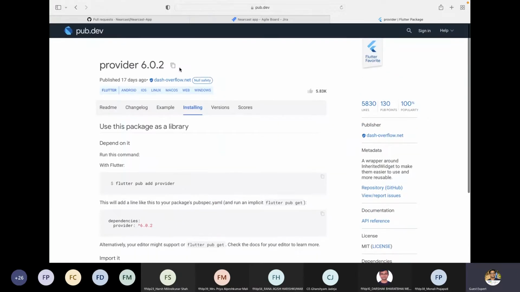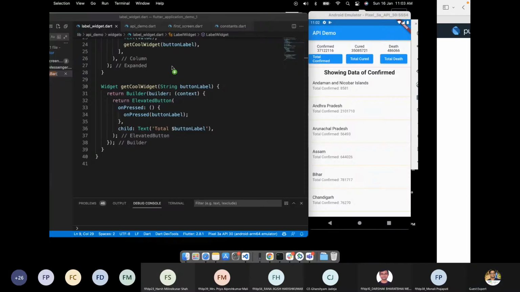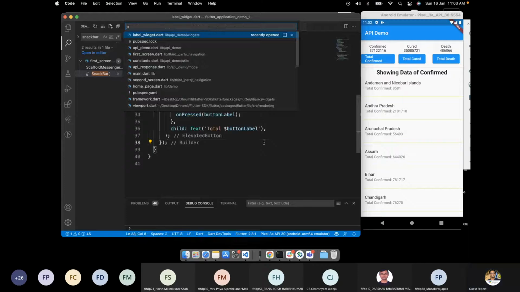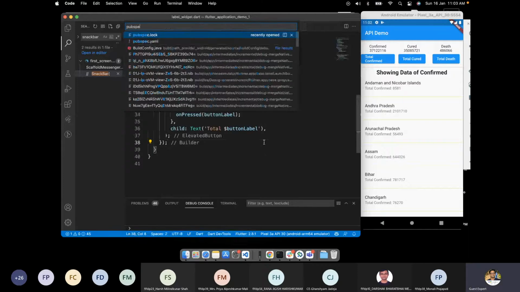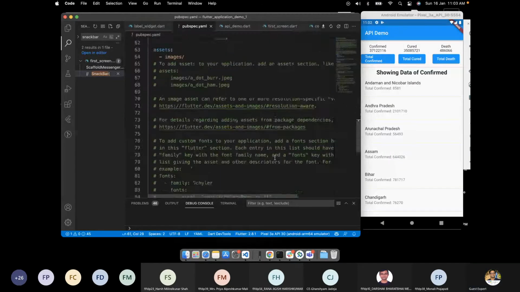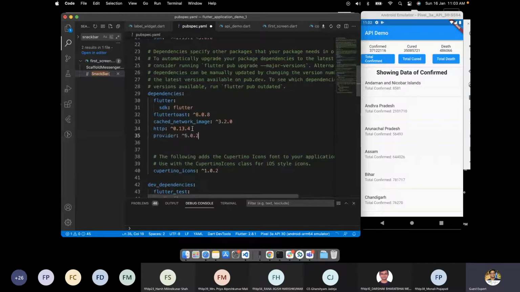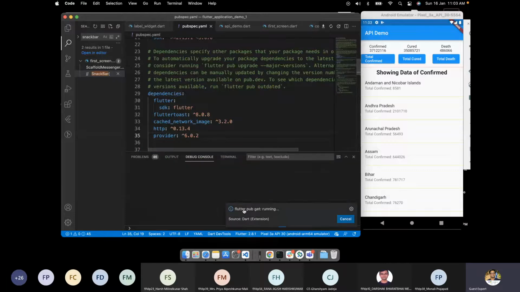Okay, so I have copied this. I'll go to pubspec.yaml, and in our dependencies, enter one more line, provider, and we'll do flutter pub get. So my flutter pub get is running. I got this.